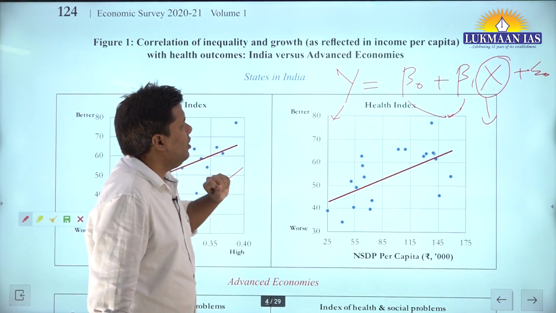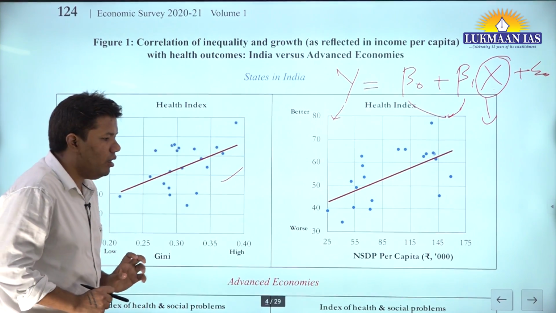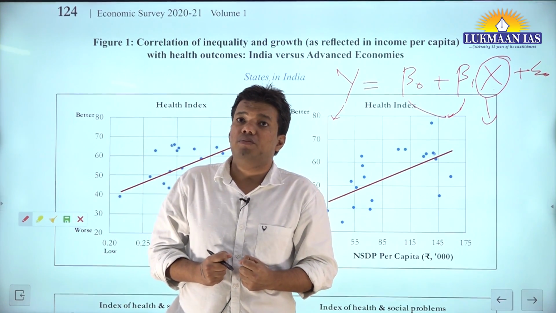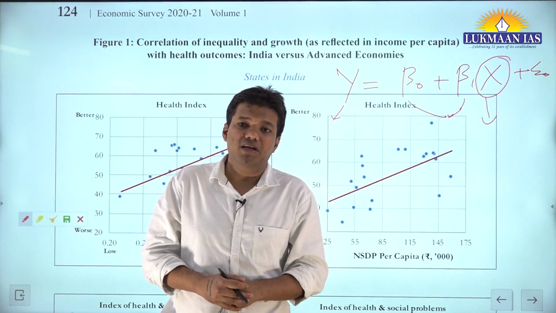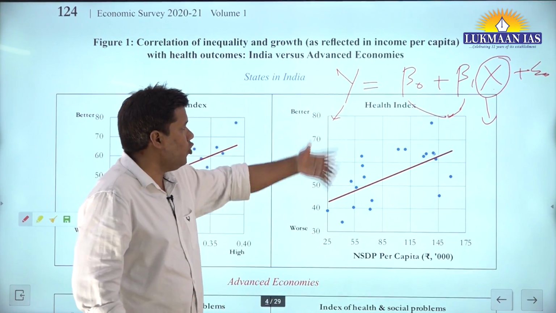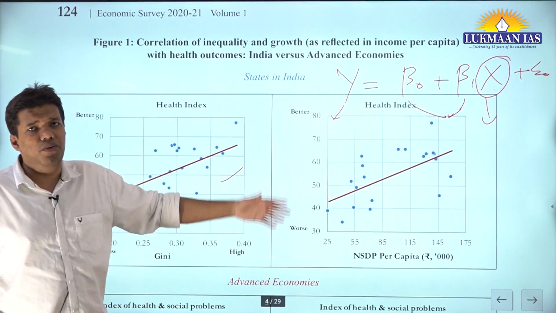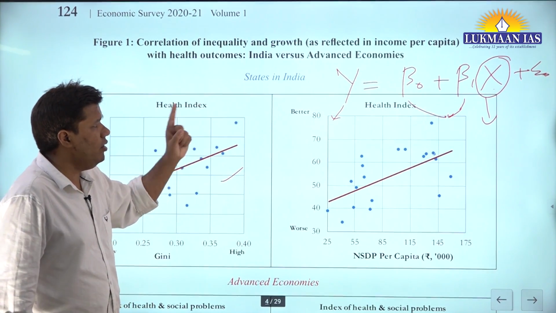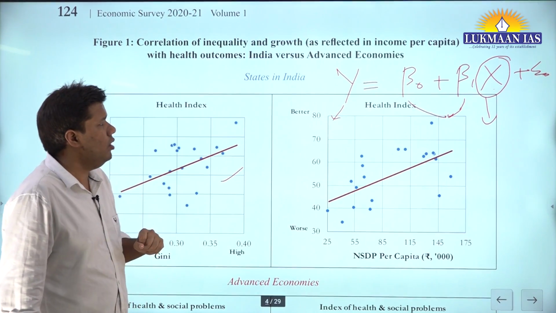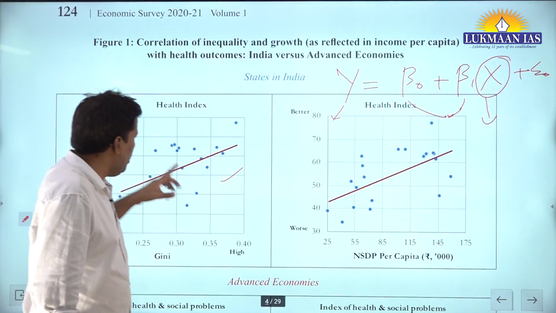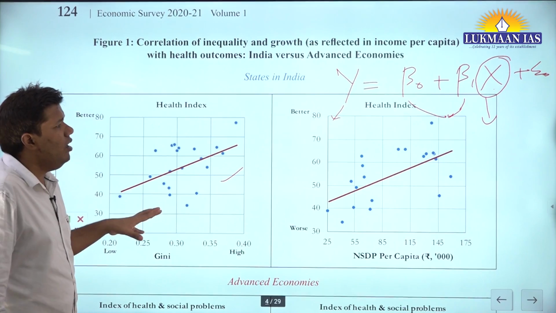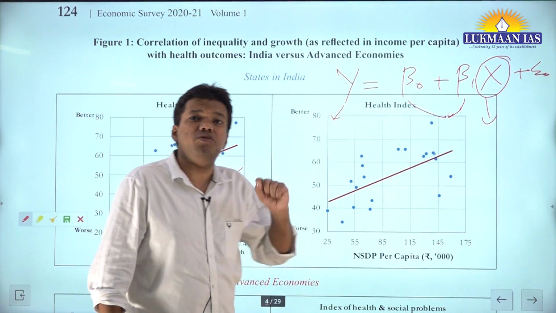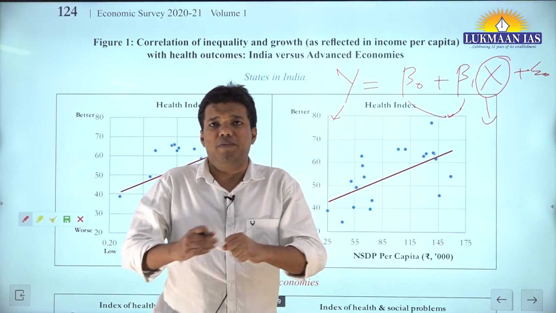And this thing you must know: regression analysis is based on some assumptions, and those assumptions are very, very debatable, right? So let's say, maybe in future as an economist or administrator, you are reading such reports. Even though you are not an economist, whenever you see a regression line or this kind of correlation, you have to be cautious. You have to remind yourself that the assumptions might not be well established.